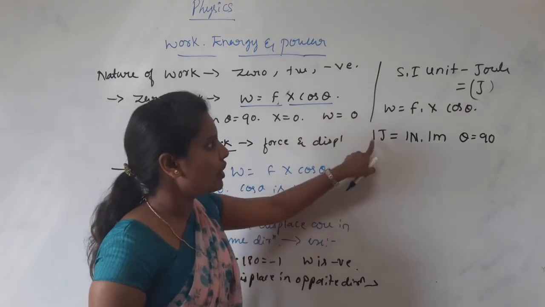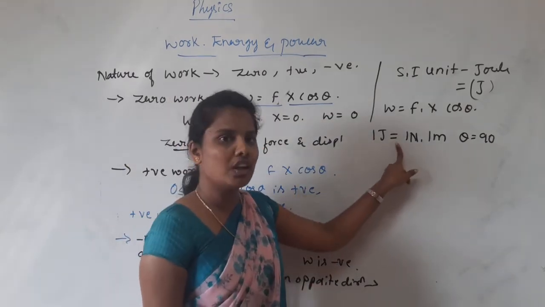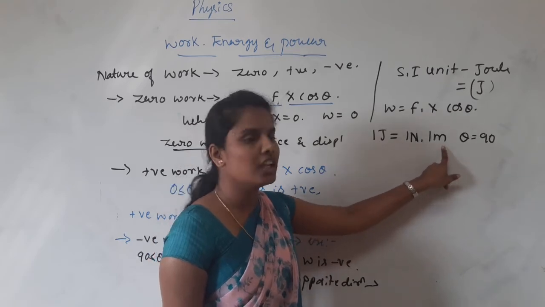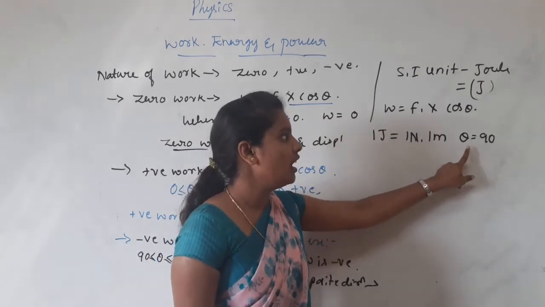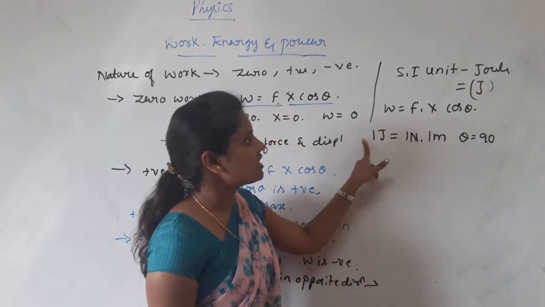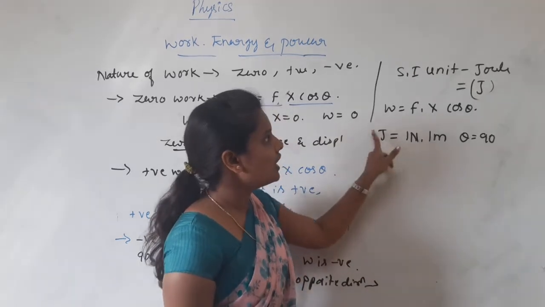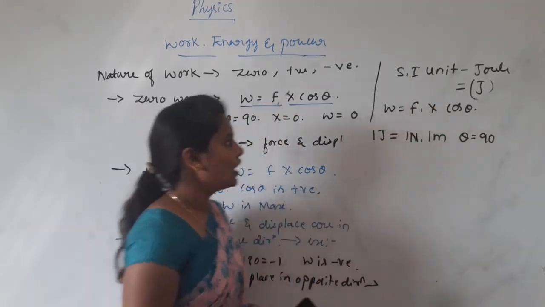So the unit of work is said to be 1 joule where 1 Newton of force is displaced through 1 meter of distance. They are mutually perpendicular to each other. Then only we can say it is called the unit of joule. Joule is the SI unit of work.